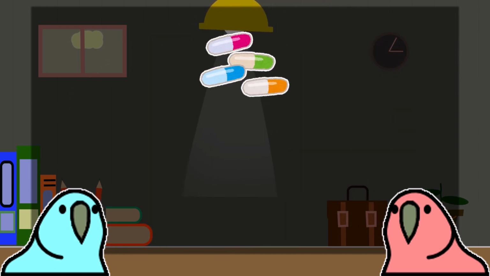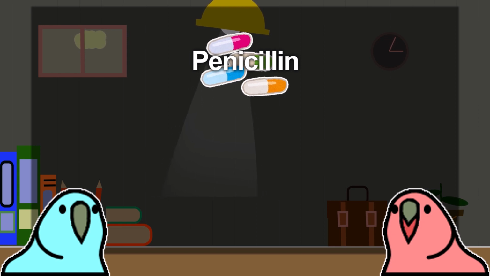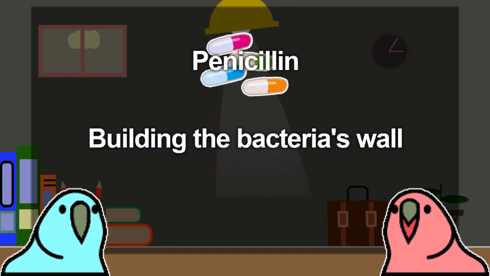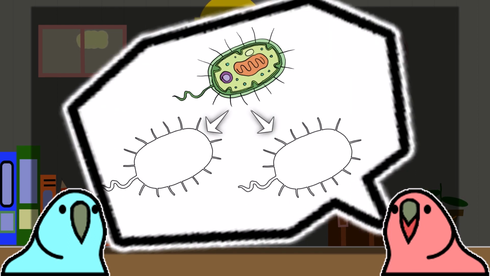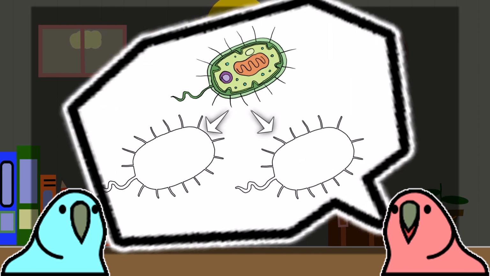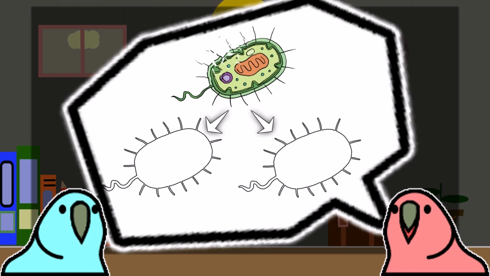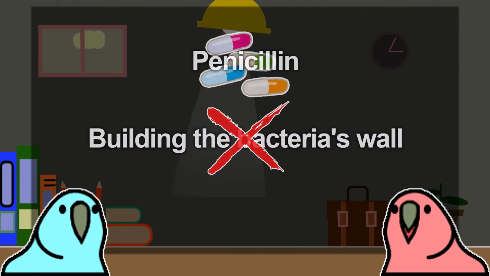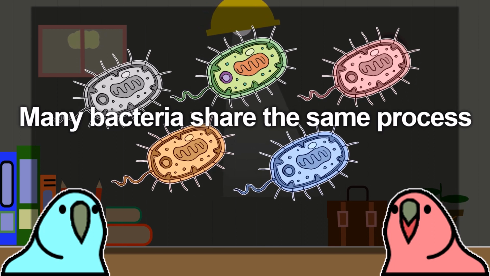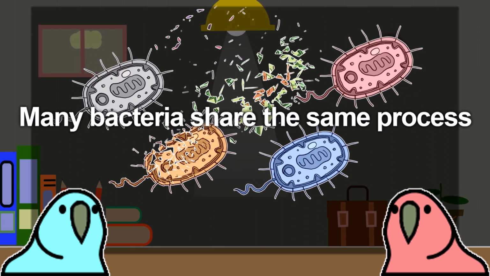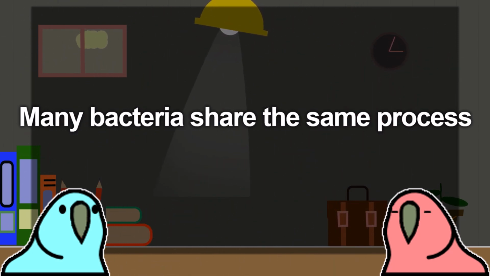Exactly. For instance, penicillin, which is a well-known antibiotic, halts the work of building the bacteria's wall. In other words, by stopping the enzyme that synthesizes the cell wall, the bacteria can't make a wall and eventually die. I see. Moreover, because many bacteria share the process of building their walls, a single antibiotic can work on many types of bacteria. Antibiotics are powerful, aren't they?